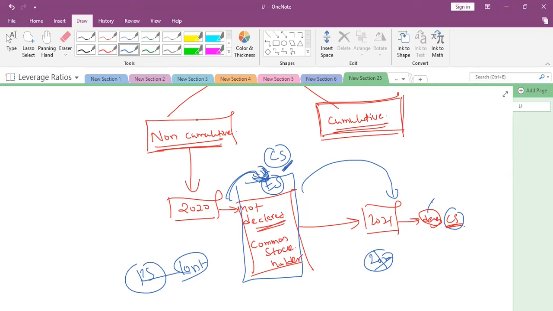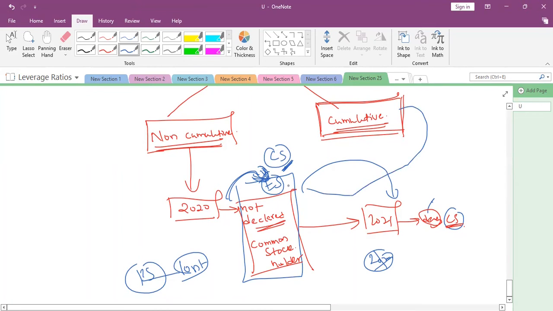So in 2021, if we are paying to the common stockholders, we need to pay first to the preference shareholder the dividend belonging to 2021. We are not going to pay 2020. That is lost dividend if it is a non-cumulative preference share. If it is a cumulative preference share, and the company has not paid or declared dividend in 2020, but it is paid and declared in 2021.